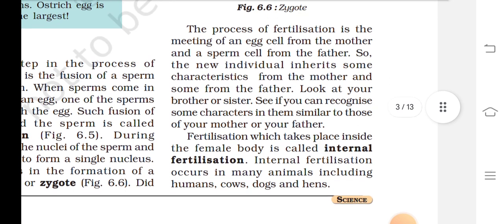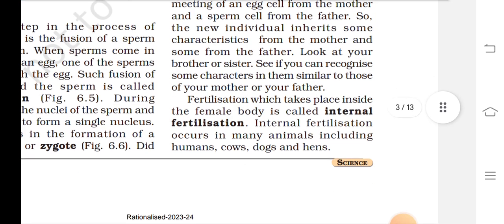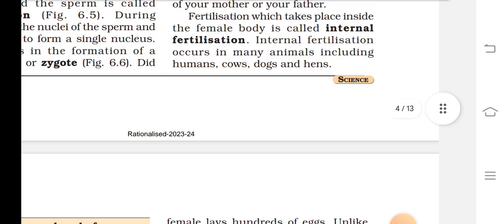The process of fertilization is the fusion of the egg cell from the mother and the sperm cell from the father. So the new individual inherits some characteristics from the mother and some from the father. Look at your brother or sister. See if you can recognize the same characters in them, similar to those of your mother or your father.